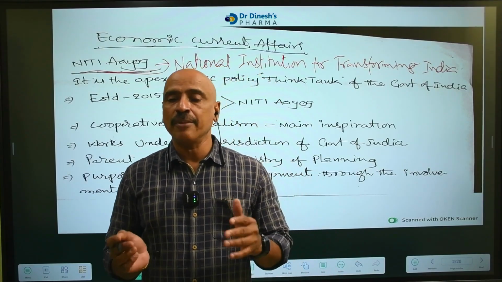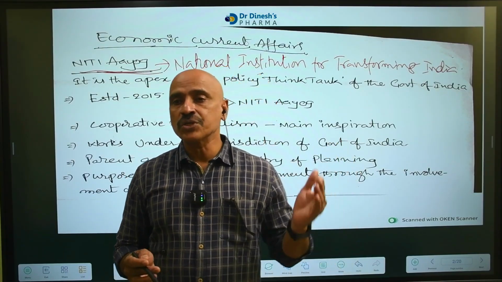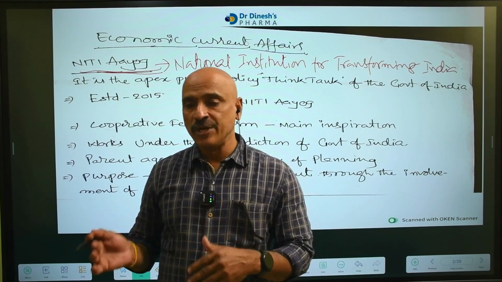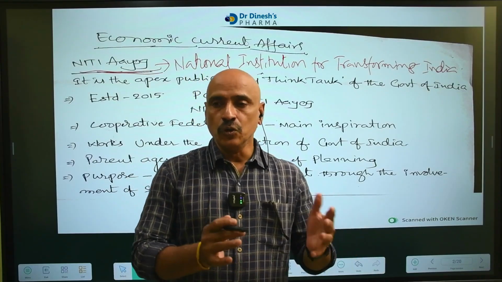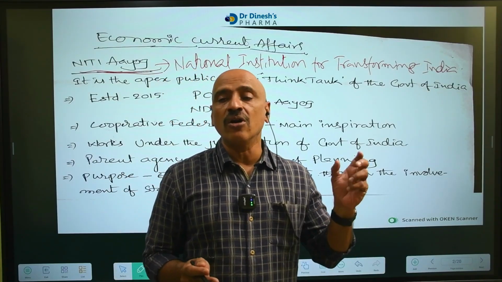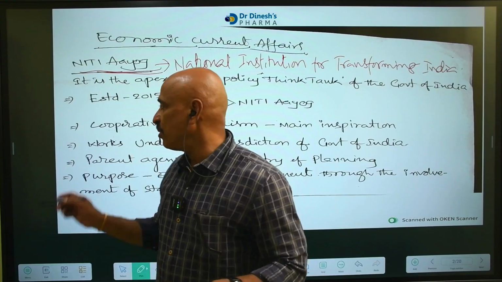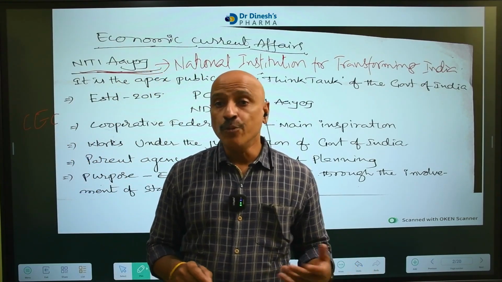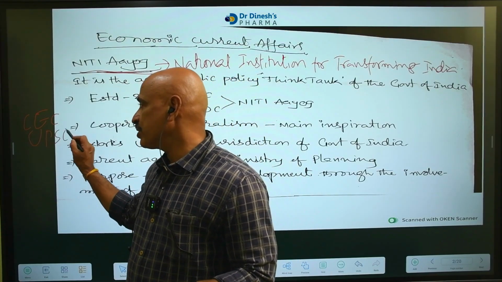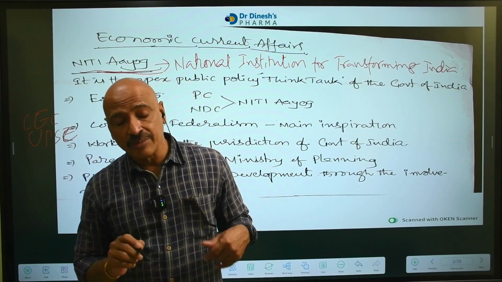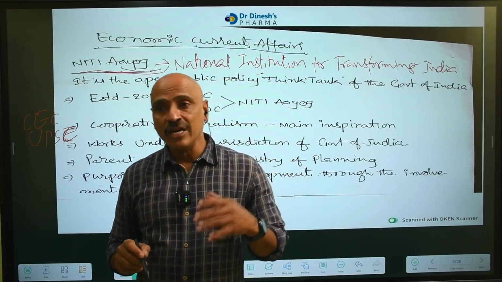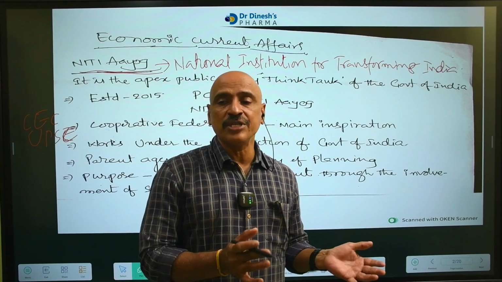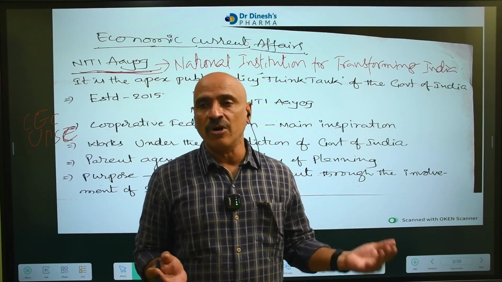In our country, 3 types of bodies are there. One is the constitutional body, second is the statutory body, third is the advisory body. Constitutional bodies are those mentioned in the constitution. Best examples: the Election Commission of India, the Chief Election Commissioner, and UPSC, the Union Public Service Commission, which conducts your exam, is also a constitutional body. Finance Commission, National SC Commission, National ST Commission, National BC Commission are all constitutional bodies.